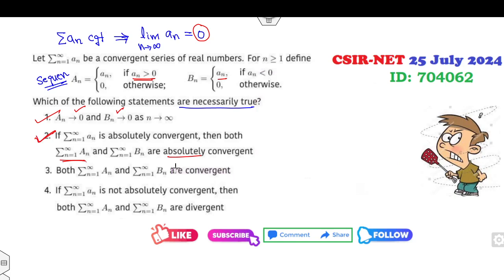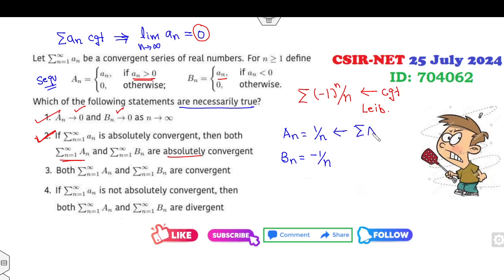This is my convergent. They are not talking about absolute convergence. If the series is convergent, then their sub-series is also convergent. I think that's not true. If I consider this series, clearly this is my convergent by using the Leibniz test. What is my an? an is my 1 over n. bn is my minus 1 over n. Fine. Then this series an is my divergent by using the p test. This series is also divergent by the p test. So third option is cancelled.